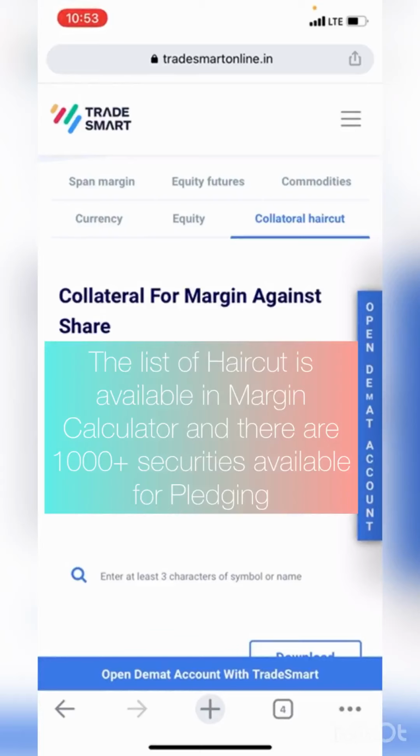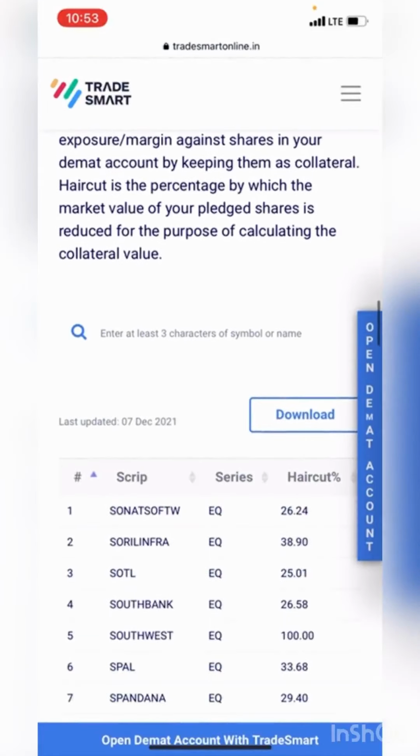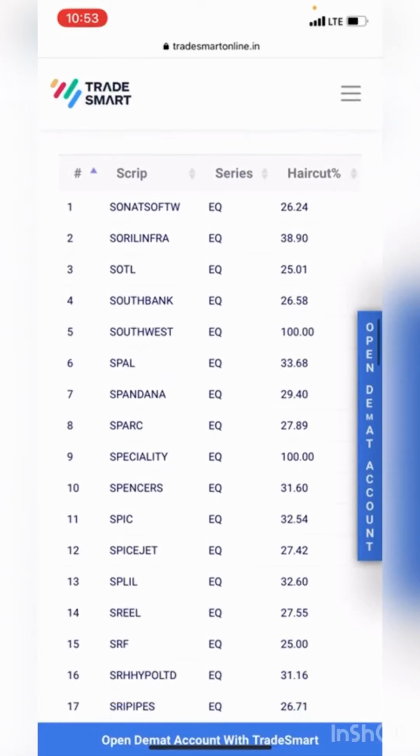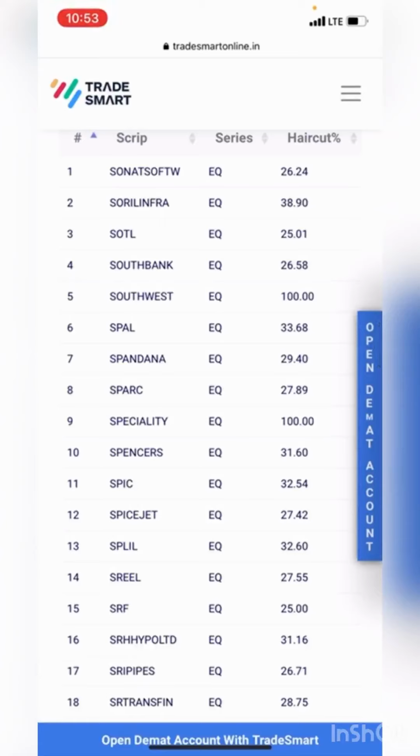haircut for individual stocks. There are almost 1000 plus approved securities which are available for pledging, and this list is decided as per TradeSmart's internal risk policies, and it will be reviewed periodically and updated accordingly. So before you pledge your shares, always pay attention to haircut.